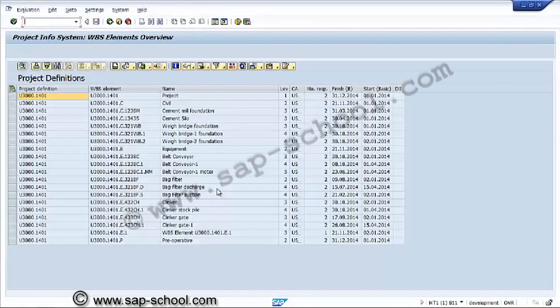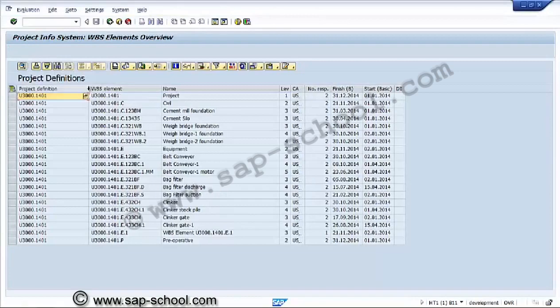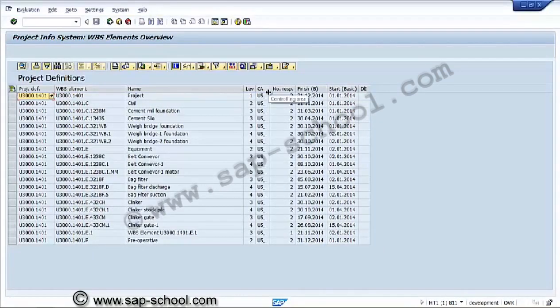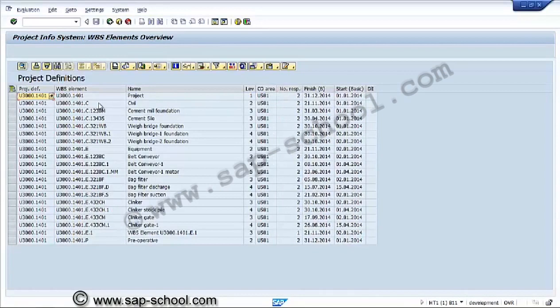So this is a list of the WBS elements overview in that particular project. Here we have the option of printing the list and the different types of views, Excel in place, list output, exporting the list, and if required we can go for other fields, change layout.